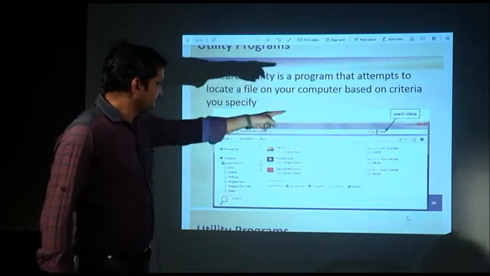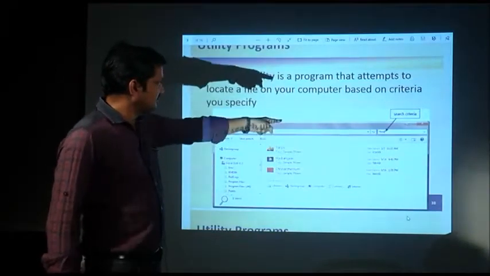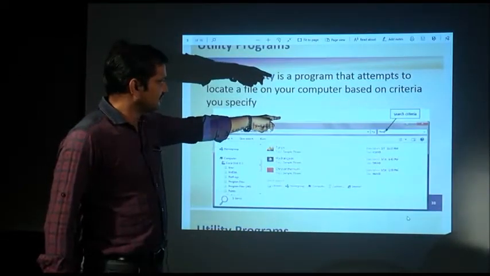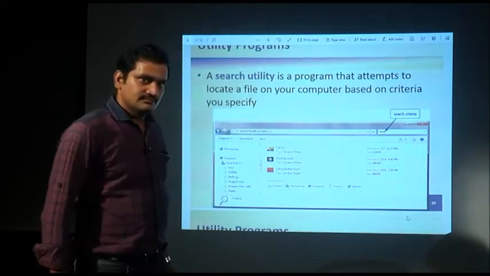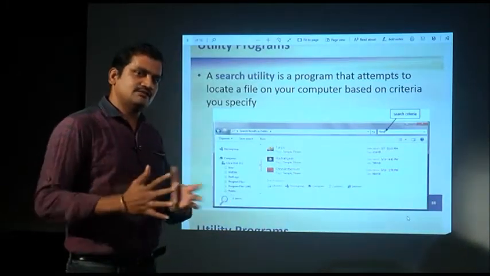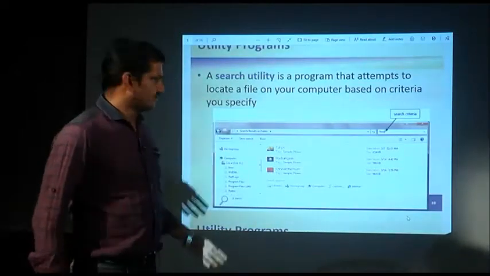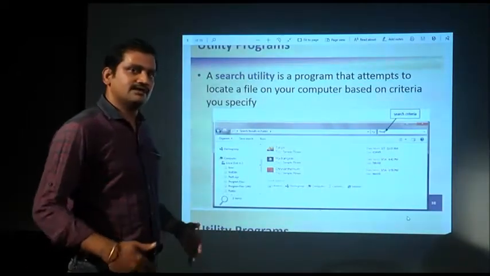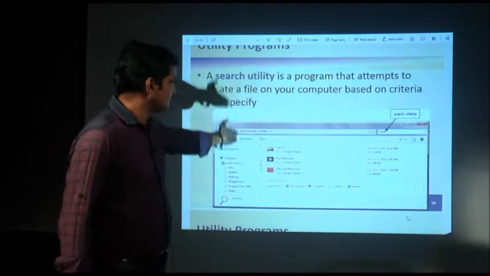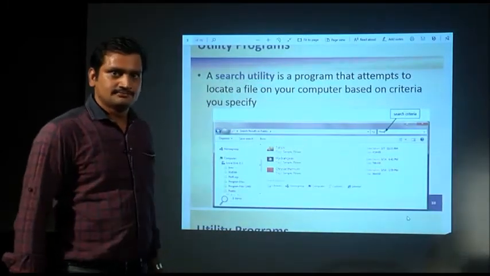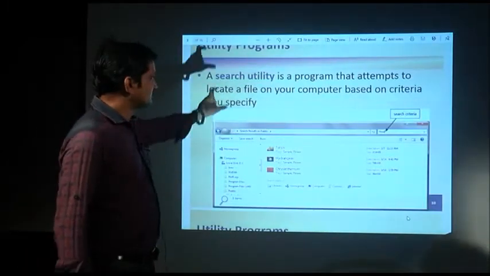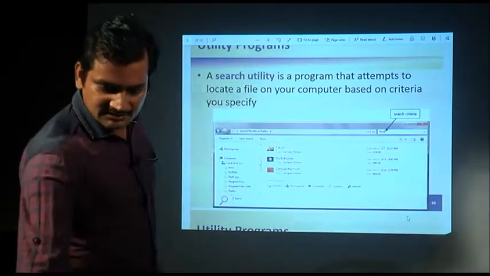In the area below, you can see it gives the source criteria as FLOW. So any file or folder that starts with FLOW is going to be displayed here, and whatever file you need that begins with FLOW, you can select it from here. So this is the benefit of the search utility. This is a utility program. Then, following next,